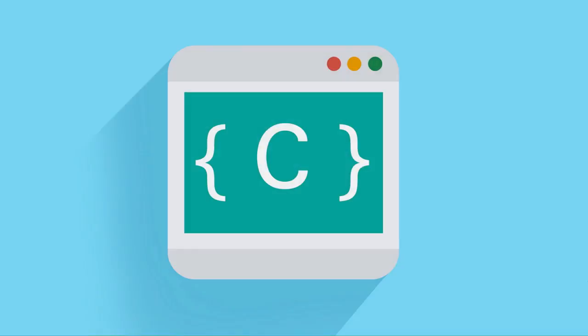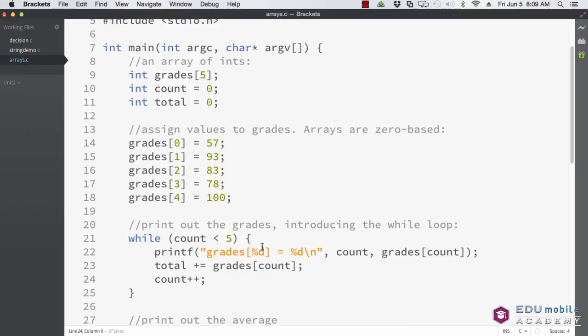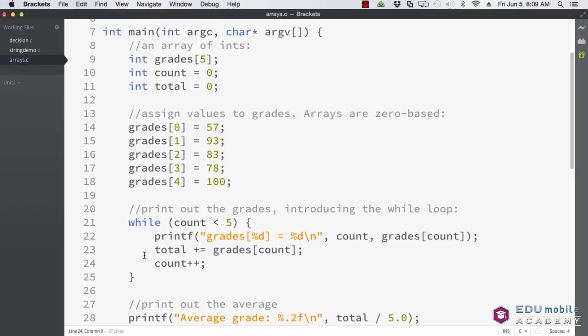Hi, welcome back. Let's continue our discussion of arrays, but before we do, I wanted to point out something here in this while loop that we can streamline, make a little bit more efficient, or at least a little bit more C-like. In the while loop, notice that we're incrementing count.